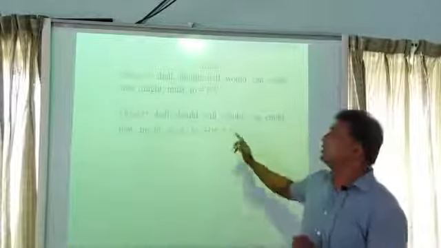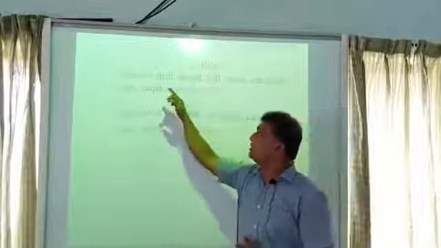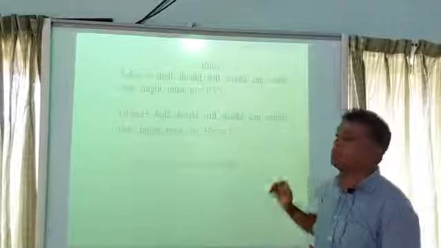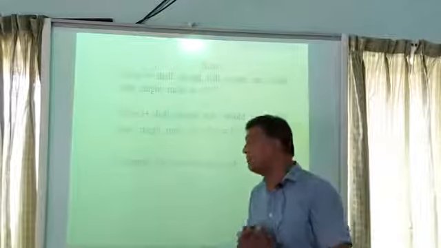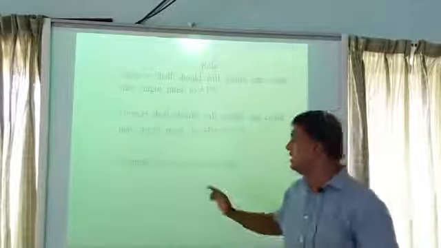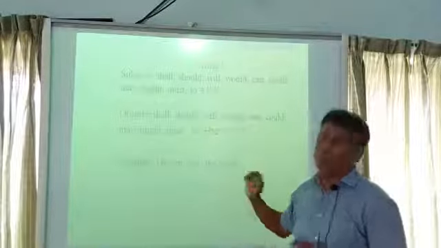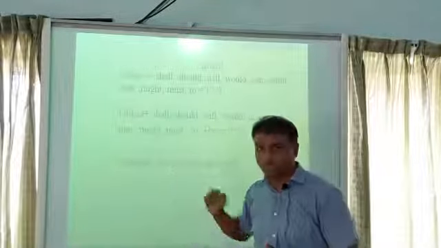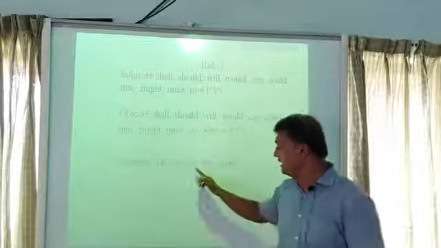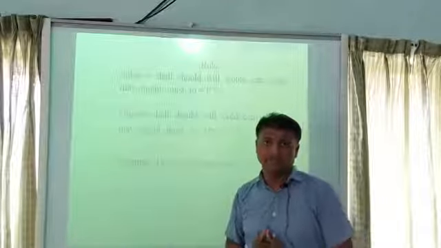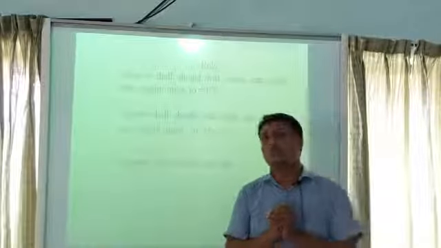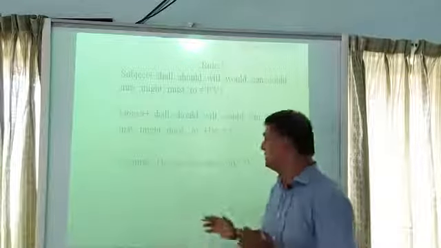Look at the first example. The first example is he can did the work. In this sentence, can is modal auxiliary, did is principal verb. Now our question is, what will we write here?